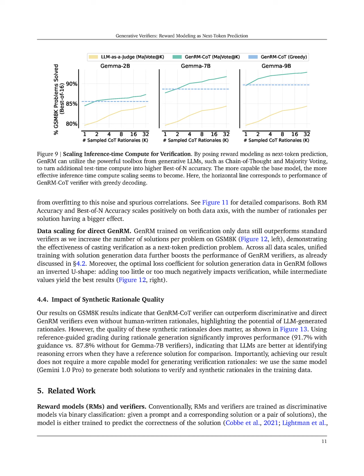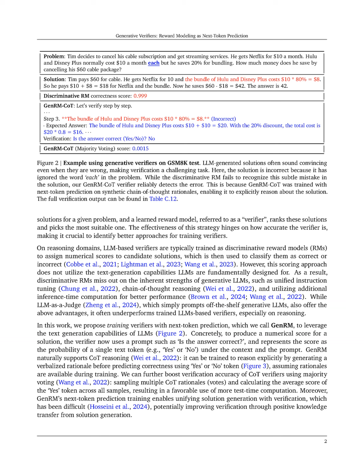Existing verification strategies, such as discriminative reward models, RMs, do not leverage the text generation capabilities of LLMs, which limits their effectiveness in accurately assessing solution correctness. By framing verification as next token prediction, GenRM utilizes the inherent strengths of LLMs, such as chain of thought reasoning and unified training, for solution generation and verification, leading to improved performance.